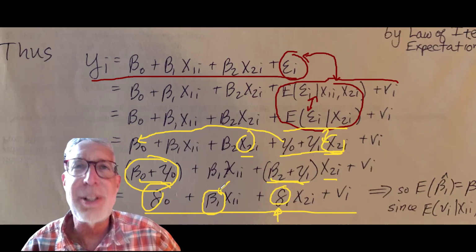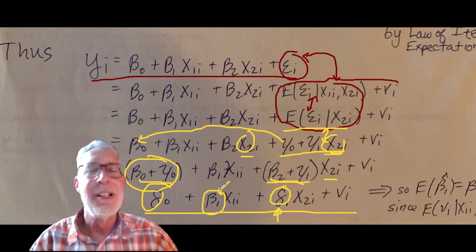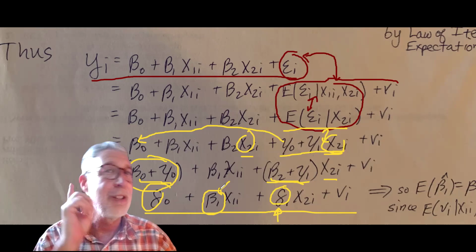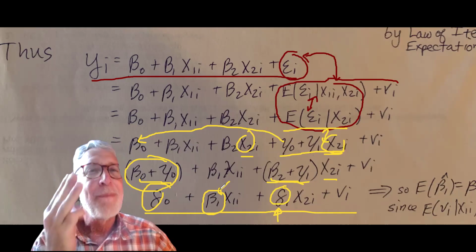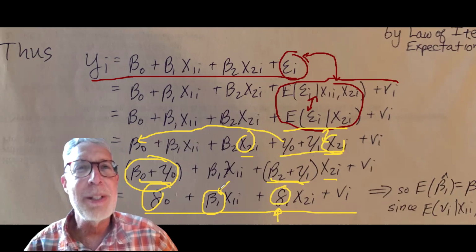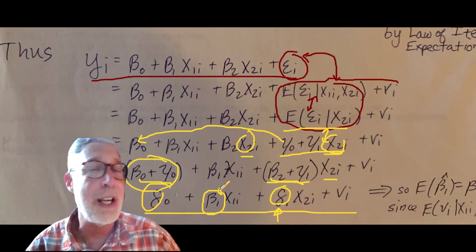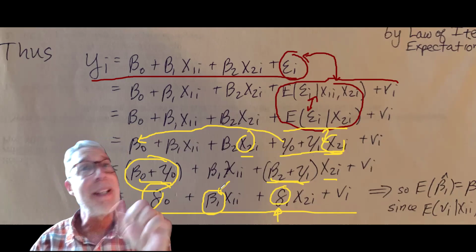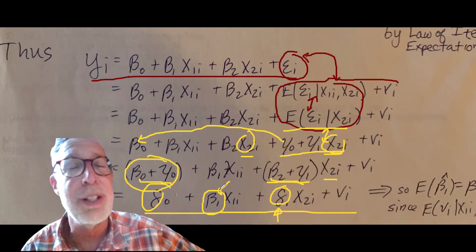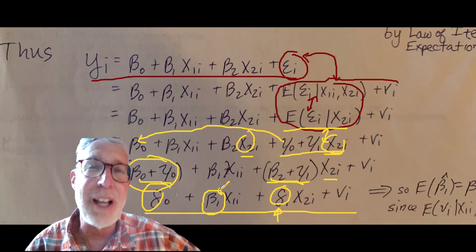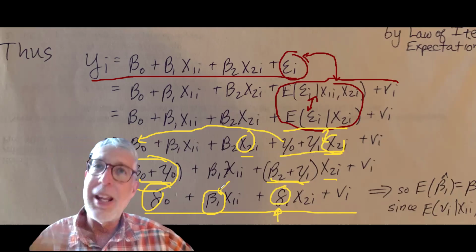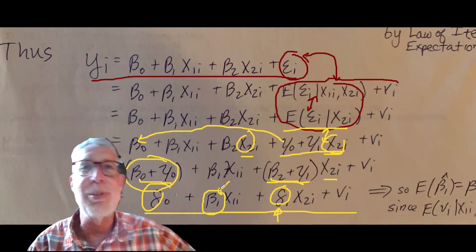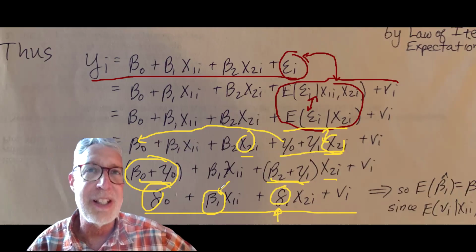So that's the idea of conditional mean independence. I encourage you to watch this video not once, not twice, not 3 times, but 4 times, until you feel more comfortable understanding what we're doing here. Go back and look at our ordinary least squares proof that if the expected value of the error term conditional on the included variables is equal to 0, for the single variable regression we did the proof, then the estimated coefficient is unbiased.